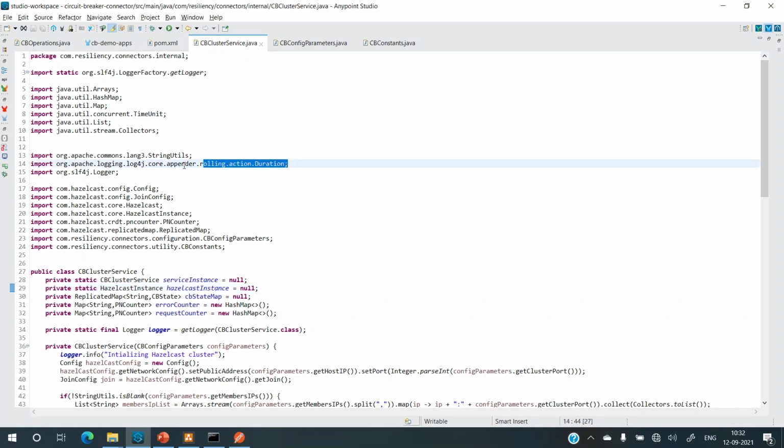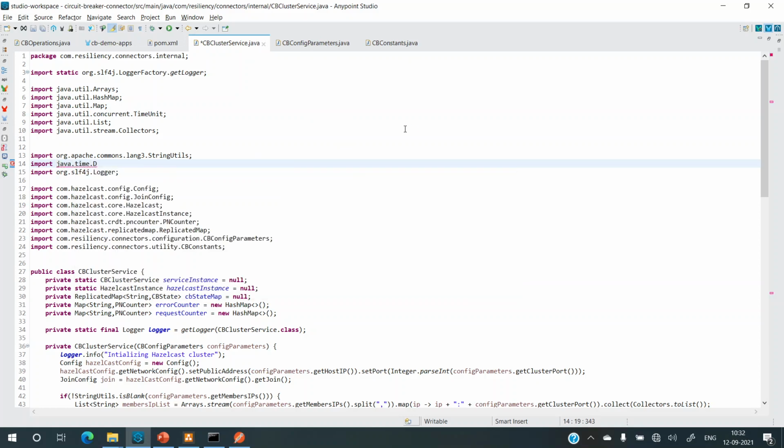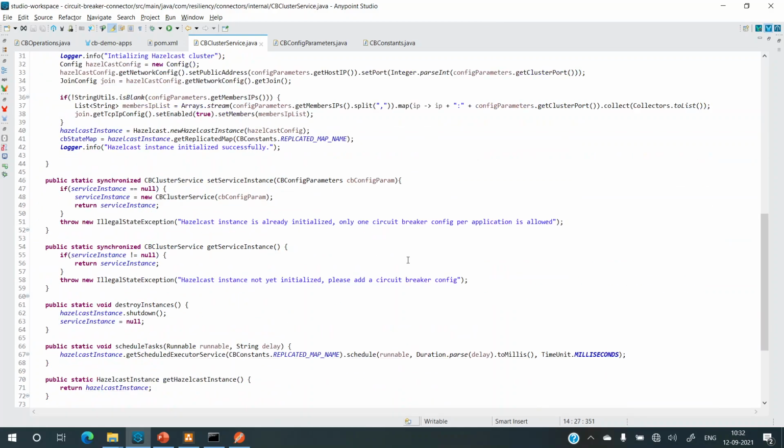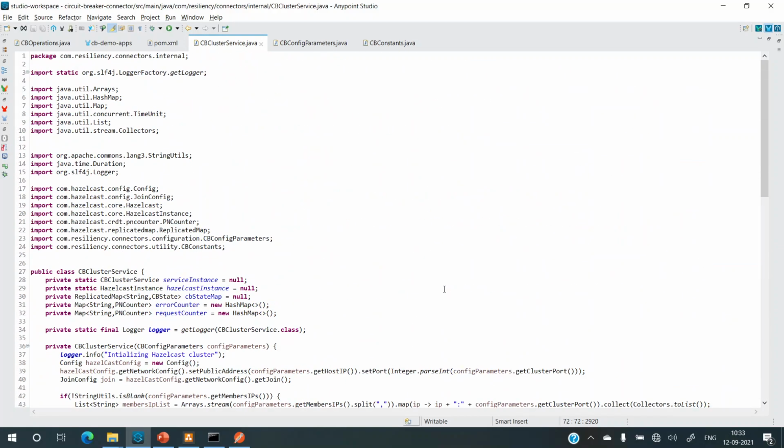So this is something wrong. Import java dot time dot Duration. I'm changing the import because I'm not sure how the other Duration that got auto imported behaves. I know the behavior of this java time Duration, so I'll be using this one.